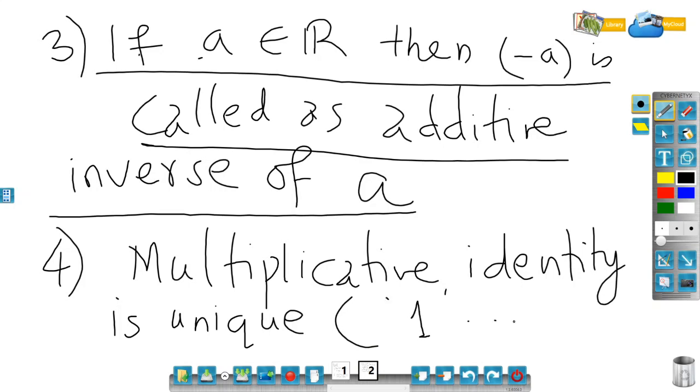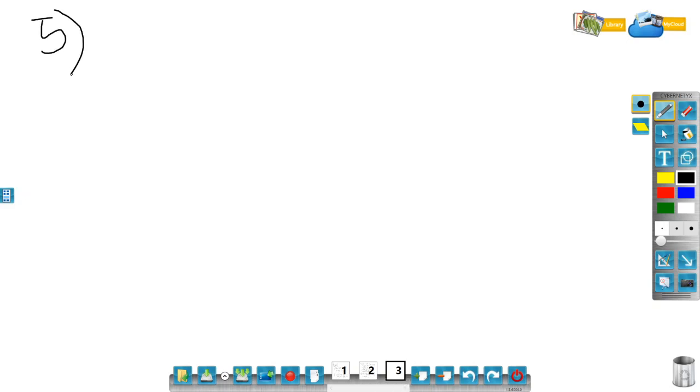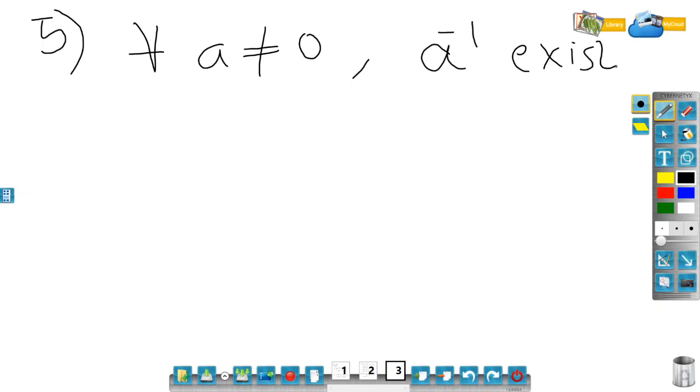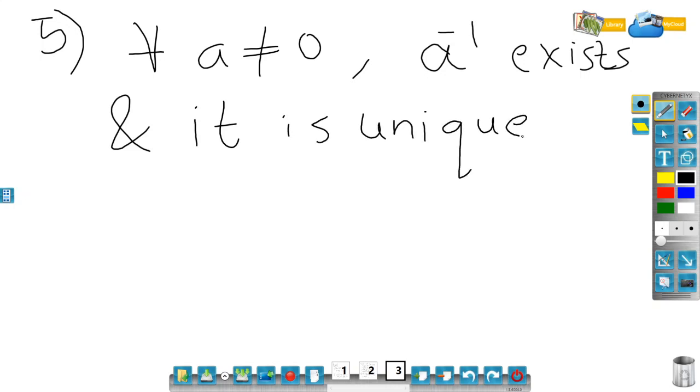You remember, so I'm not writing that. And fifth property, for any a not equal to 0, a inverse exists and it is unique, right?